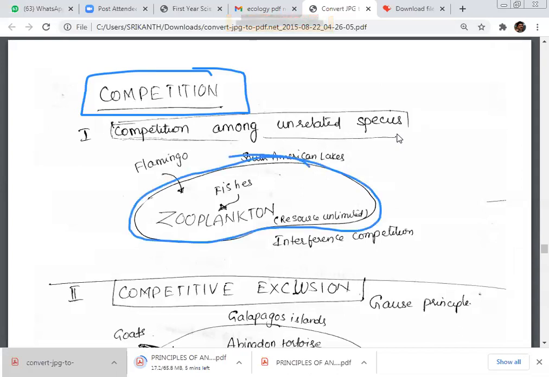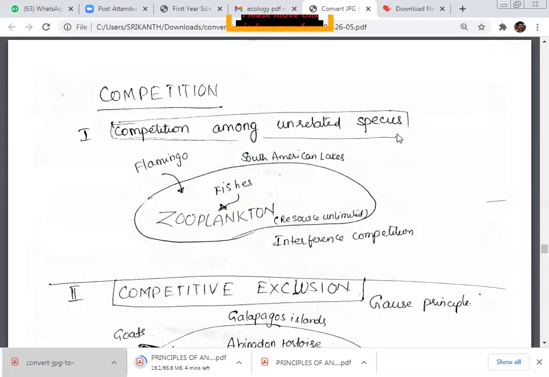That's all. In this mind map, it was given that there are zooplanktons as a food. Why we wrote in bigger letters that food is abundant actually. Though food is abundant, which is food of fishes, though food is abundant, by interference competition. What do you say here? The flamingos visited the South American lakes. When the flamingos visited, the number of fishes started reducing here. Why? The resource is unlimited. Food is there. Zooplanktons are there. The reducing of these particular fishes we call interference competition.